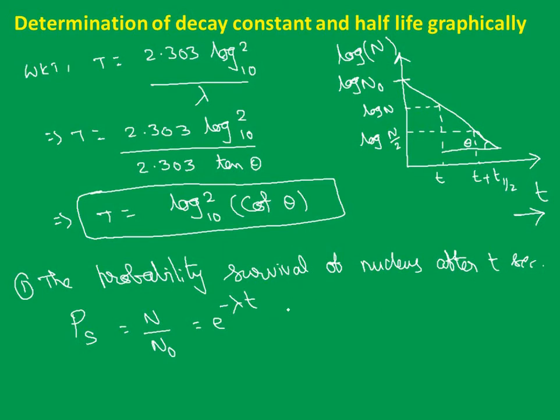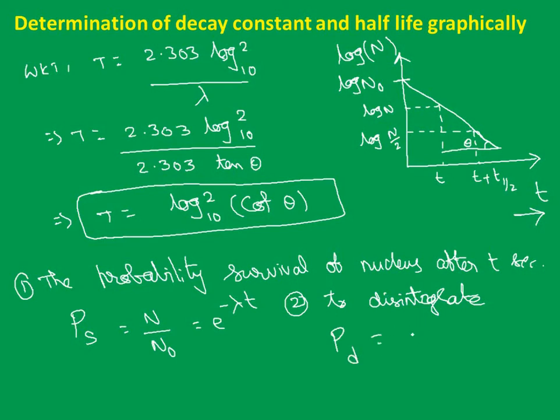As you know very well, the total probability will be always equal to 1, like yes or no, head or tail. So the second condition is the probability of nucleus to disintegrate in time t. I am writing it as Pd.